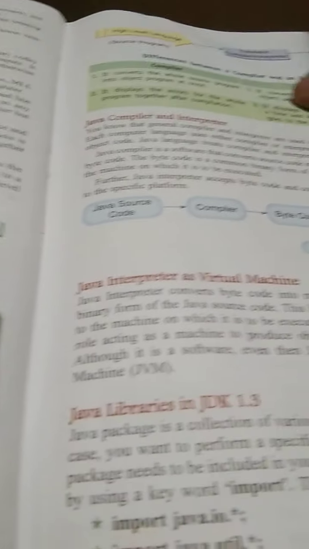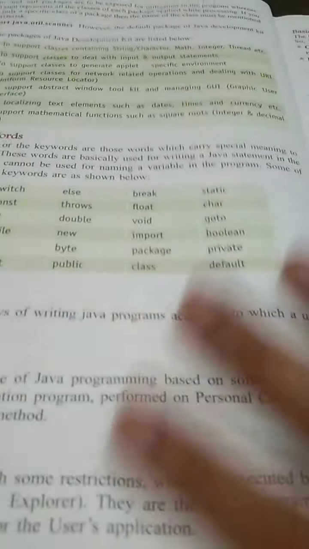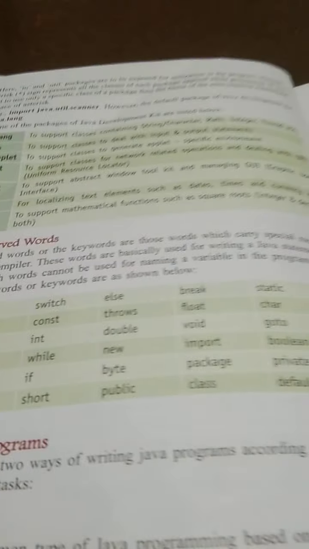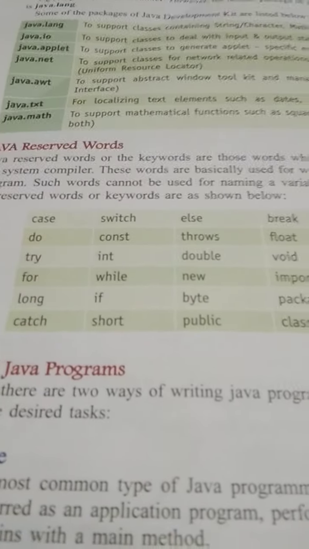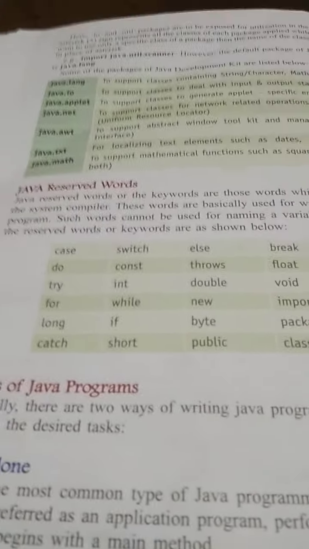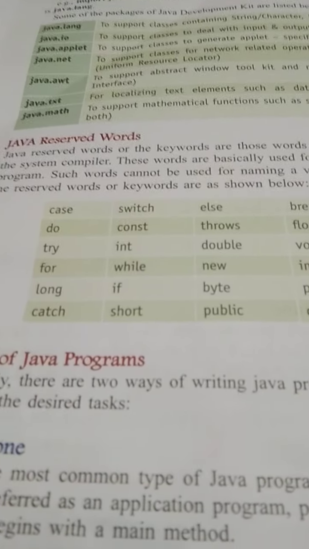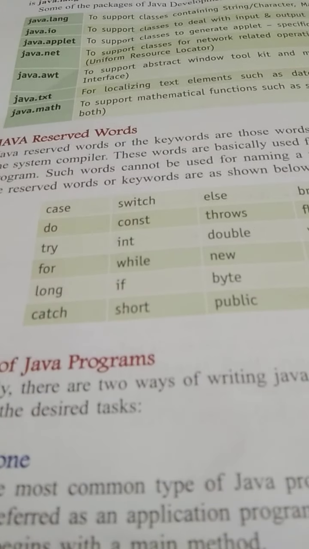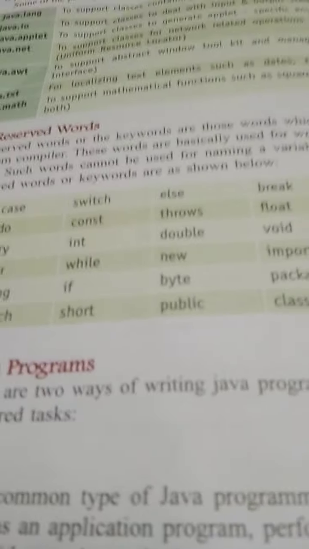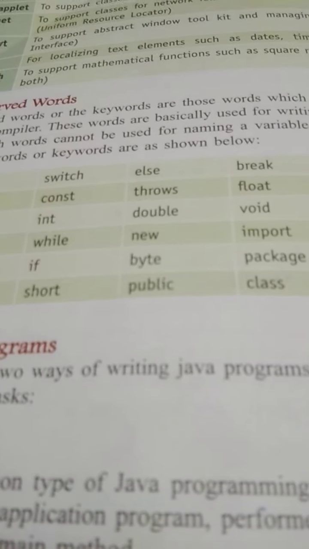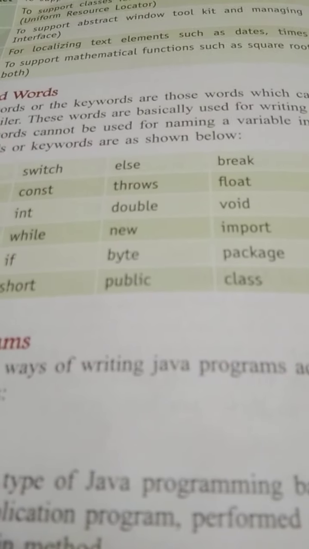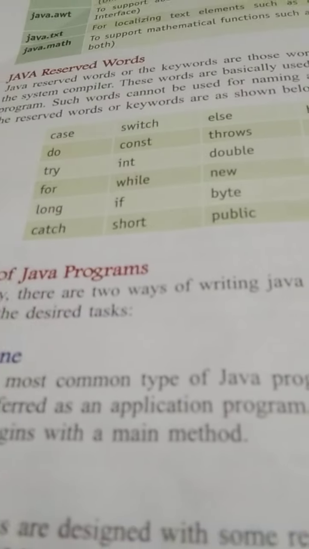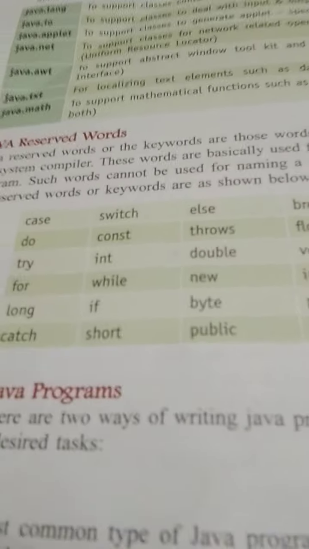So my dear friends, after that let's start discussing the reserve words. Java reserve words, as you can see: do, try, for, long, catch, const, int, while, throws, double, byte, void, float, class, public. These are all known as keywords or reserve words.